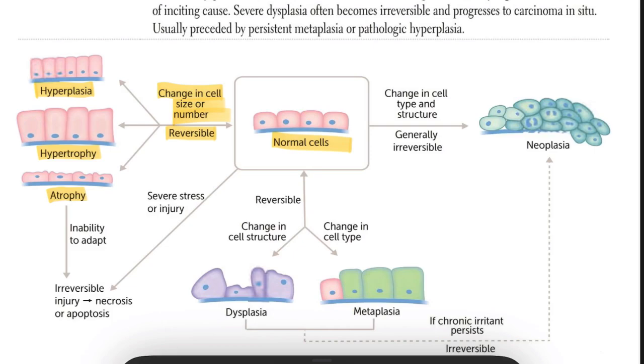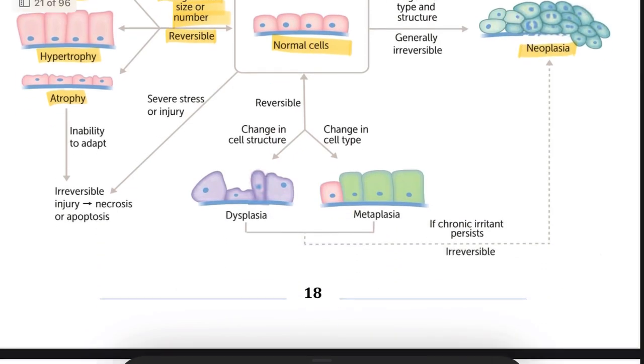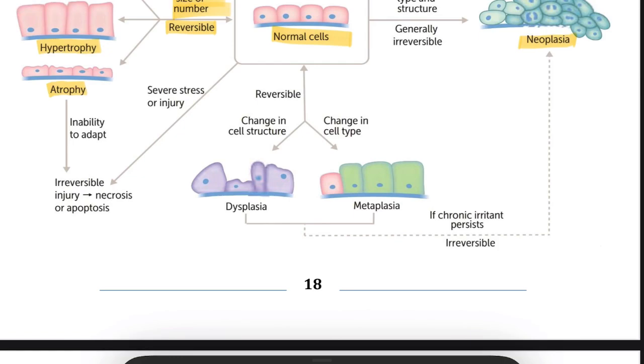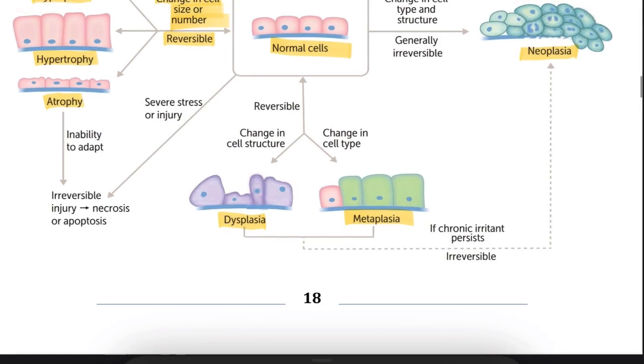If the cells change in type and structure, then it becomes irreversible, because it can lead to neoplasia, meaning tumor or cancer. Changes in cell structure we call dysplasia, and changes in cell type we call metaplasia. If chronic irritants persist, it becomes irreversible because it leads to neoplasia. So that's why this topic is very important.